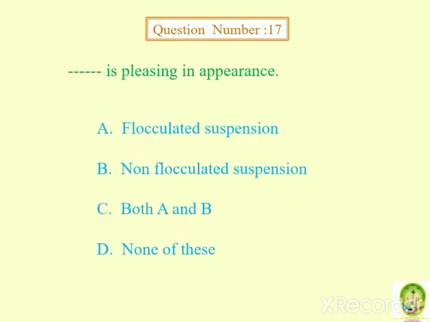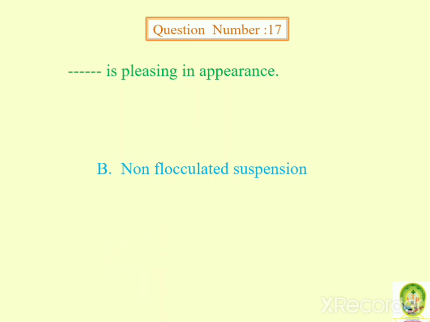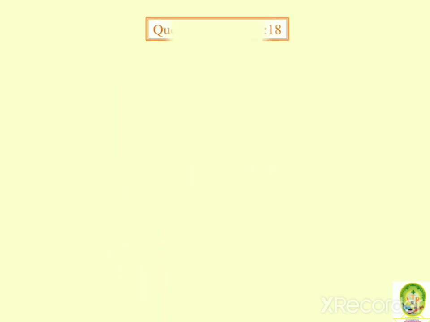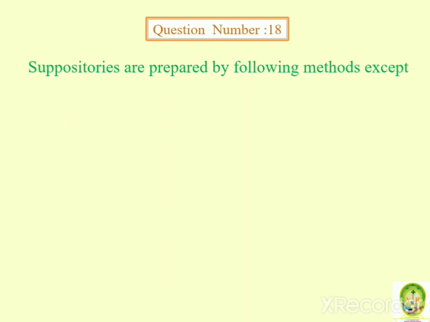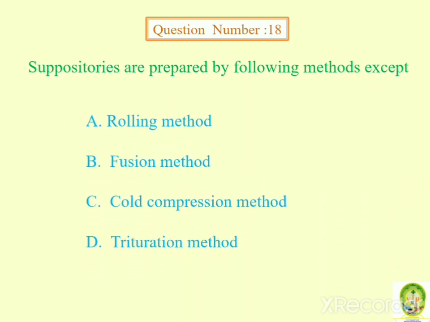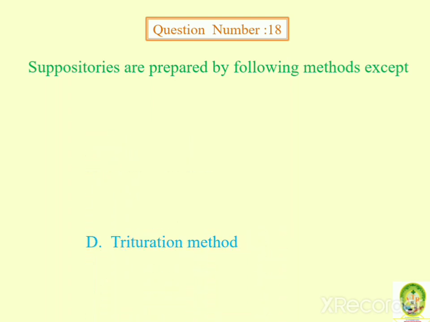Flocculated suspension, non-flocculated suspension, both A and B, none of these. So non-flocculated suspension is pleasing in appearance. Suppositories are prepared by following method except rolling method, fusion method, cold compression method, trituration method. So answer is trituration method.